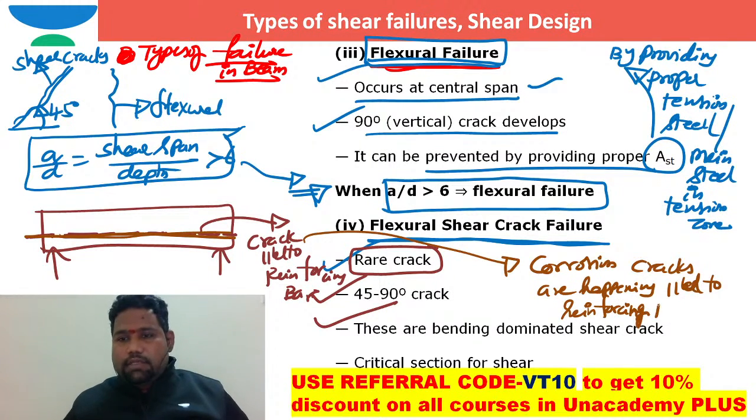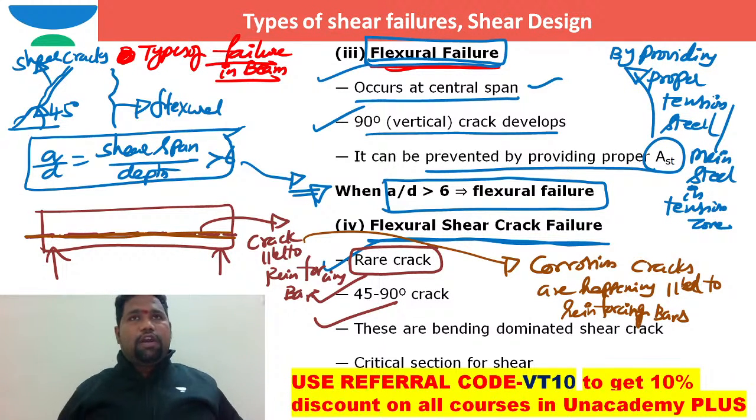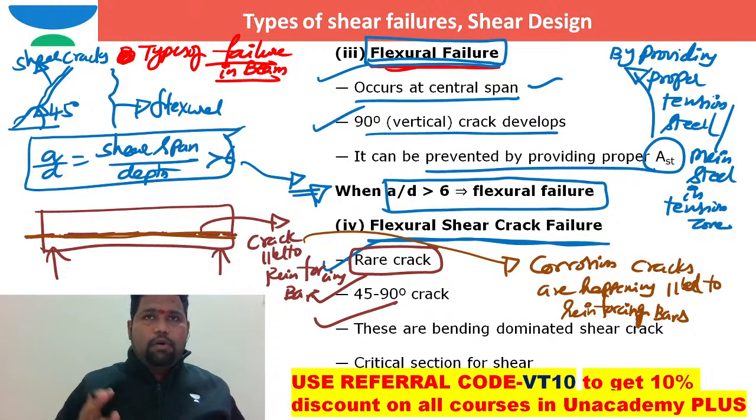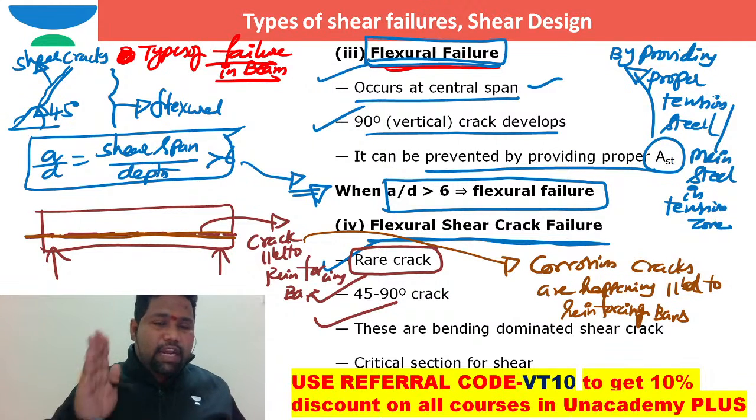Parallel to reinforcing bars. I hope just by looking, all my brothers and sisters are able to understand what type of crack it is. Just by looking at a beam or any structural element, you are able to say whether the crack came because of shear, or flexure, or corrosion, or flexural shear crack failure. So you are able to mention the type of crack. What is the remedy? Right now you are able to know, isn't it?